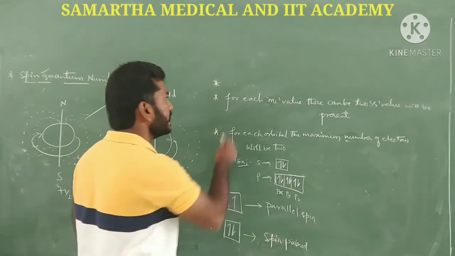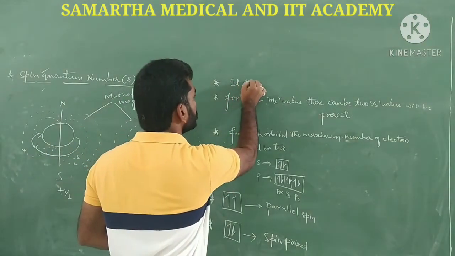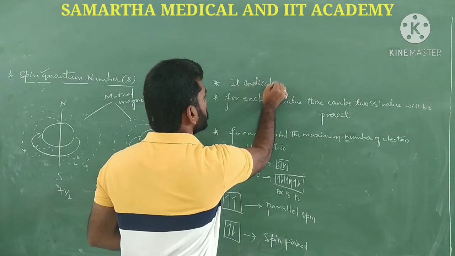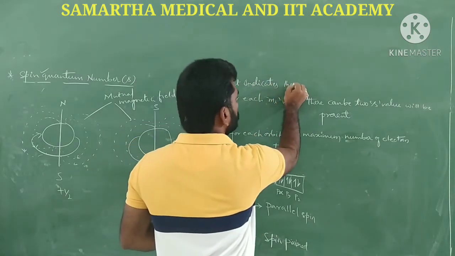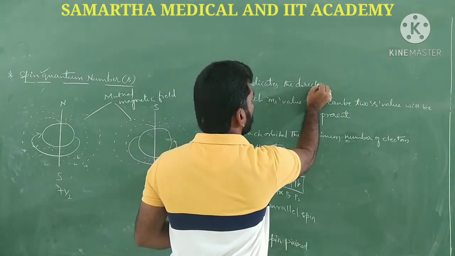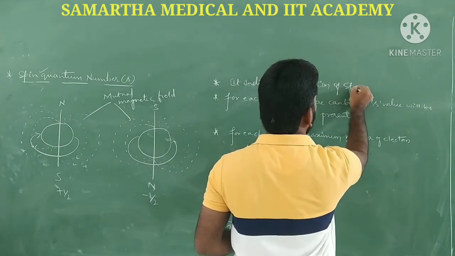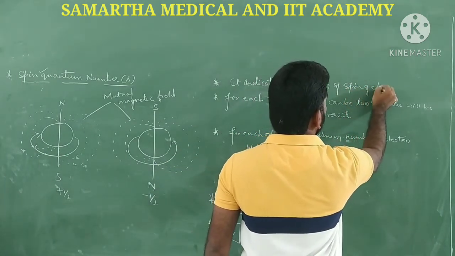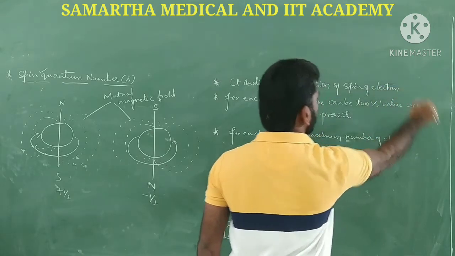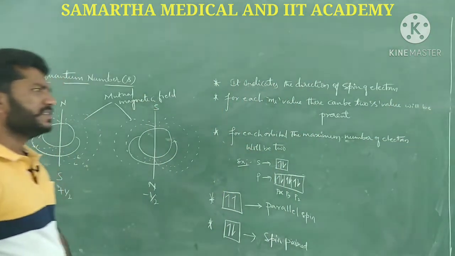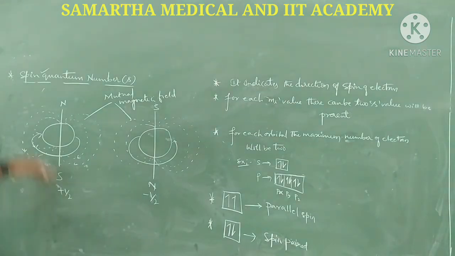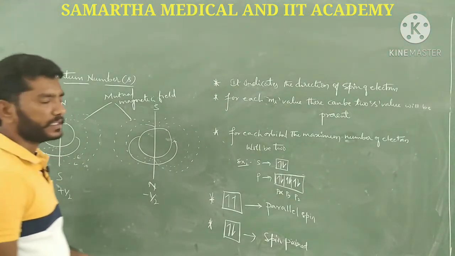So it indicates the direction of spin of the electron. This is all the information regarding the spin quantum number, guys.